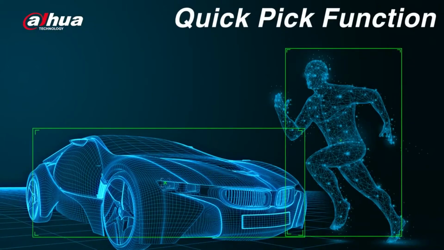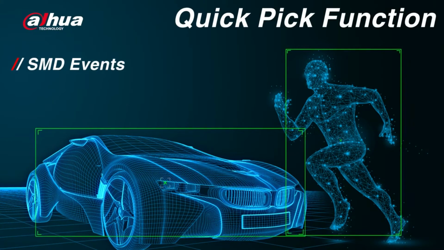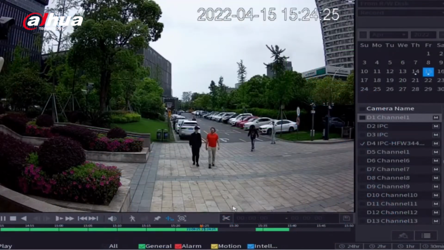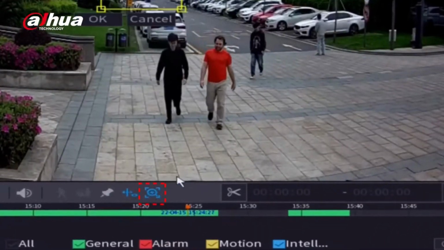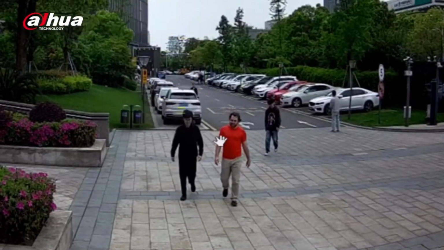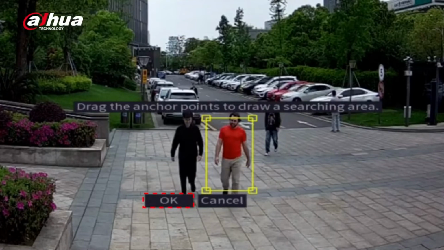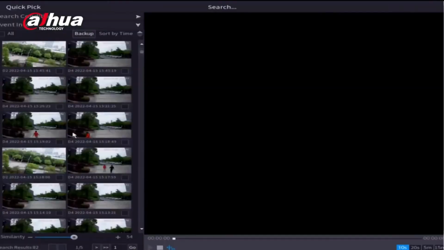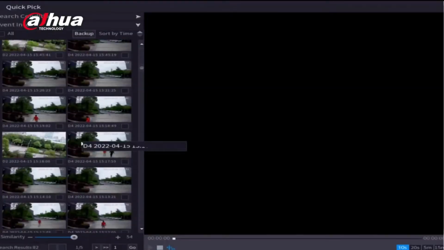The Quick Pick function allows you to quickly retrieve human or vehicle targets from SMD events using an AI algorithm of color extraction and comparison. Let's take a look at the Quick Pick function. Click the Quick Pick button. Drag the anchor points to select a searching area. Click the OK button. Quick Pick provides a new search UI that is easy to use.